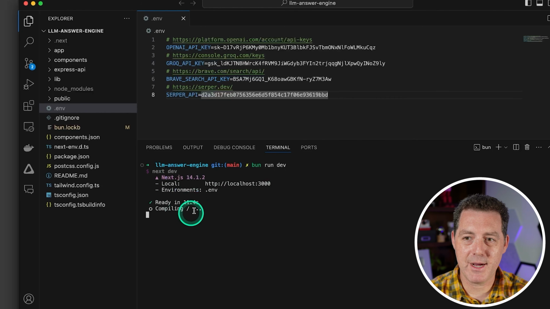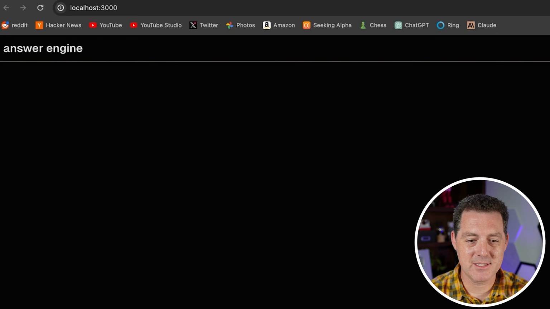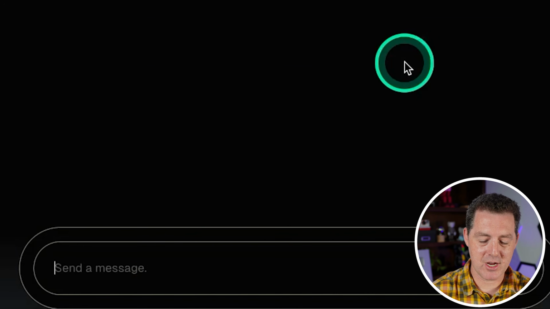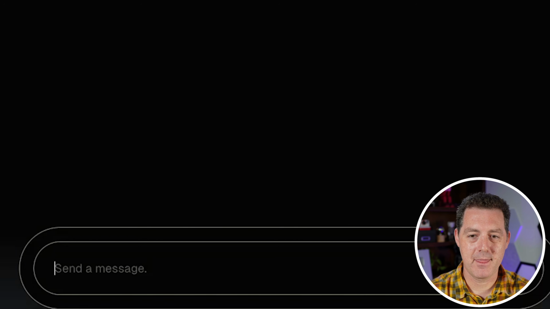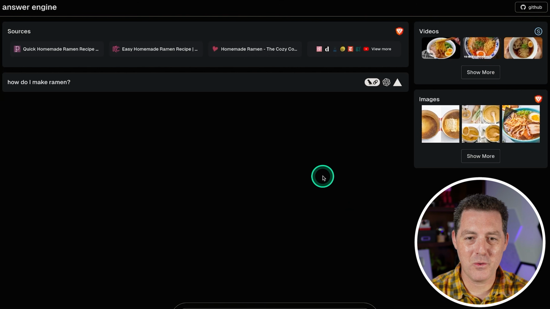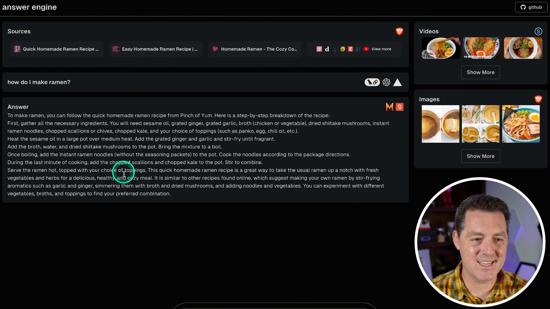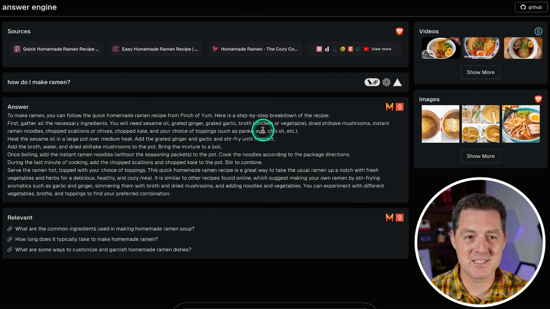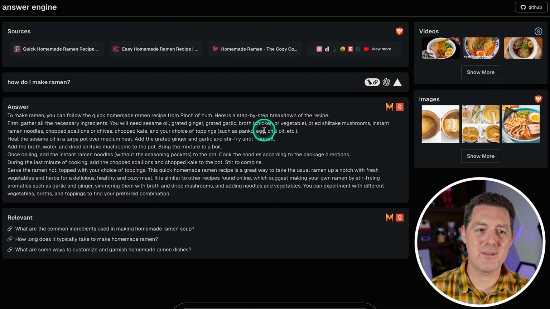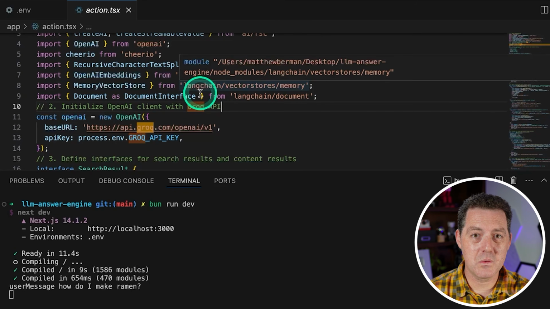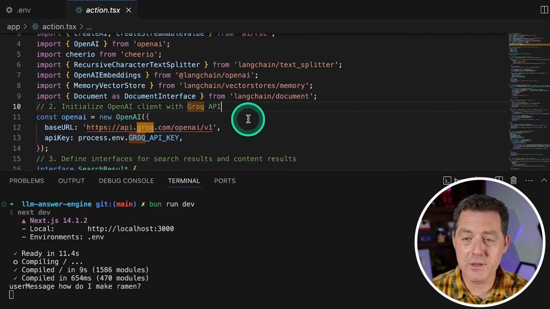And we can see it's compiling, so the first time it runs, it takes a little while. And there it is, LLM answer engine. So let's give it a try. How do I make ramen? Hit enter. And there we go. It all works. Amazing. I absolutely love this. So if you have the server running in the background, you can have essentially Perplexity for free anytime you want running locally. All right, so let's say you want to run the models completely locally.